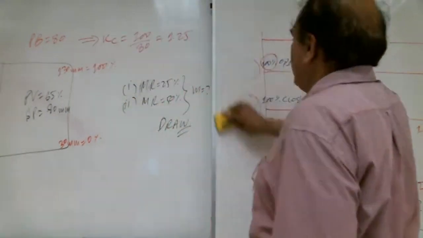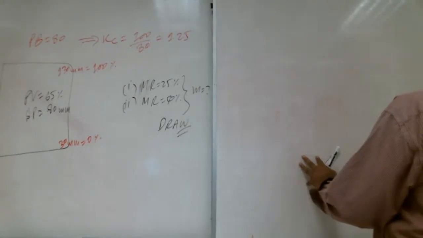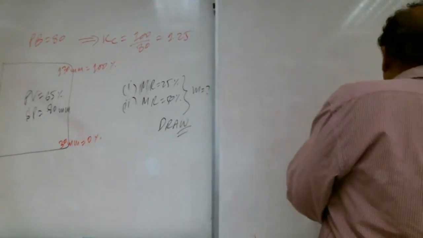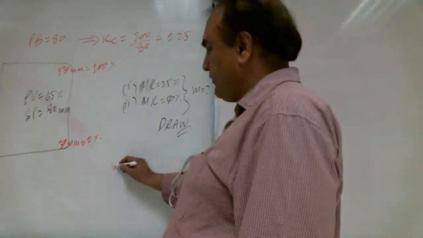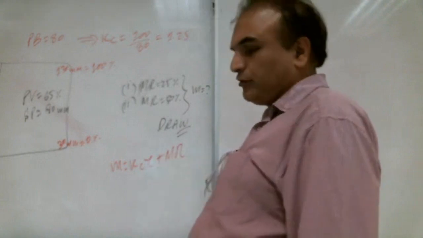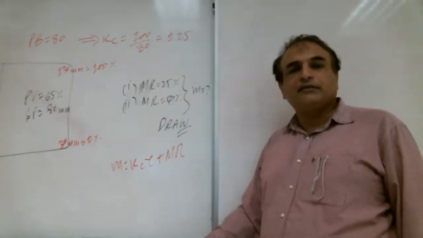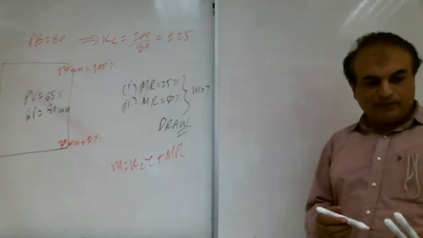Very good. So this brother is telling us to convert the 80 millimeter into percentage because we need the error. In this formula we have M is equal to Kc E plus MR. Here the error should be in percentage, so you convert this one into percentage. Very good. Okay, how do we convert it into percentage, Shabab?